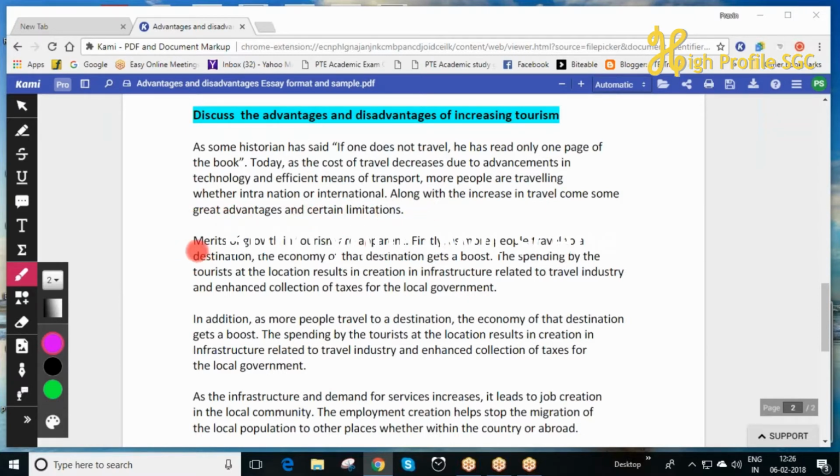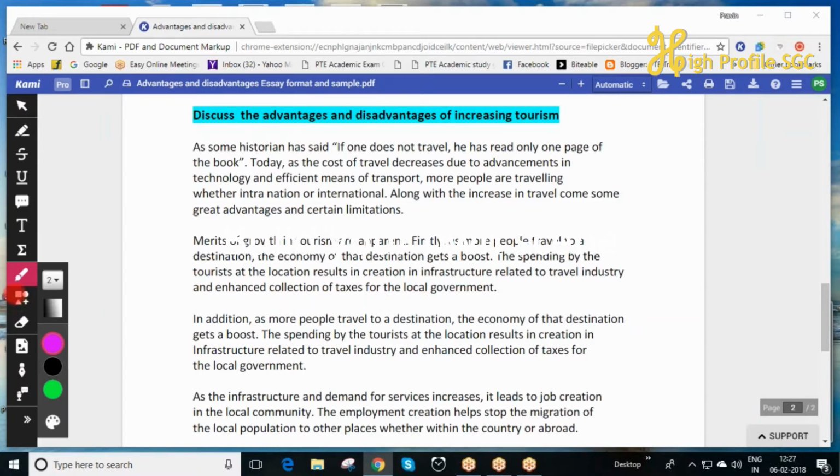Now, body paragraph 1: merits of growth in tourism are apparent. Firstly, as more people travel to a destination, the economy of the destination gets a boost. This is the first idea. Then see supporting and extending the idea. The spending by the tourists at the location results in creation of infrastructure related to the travel industry and enhanced collection of taxes for the local government.